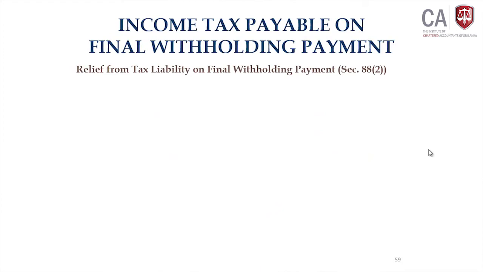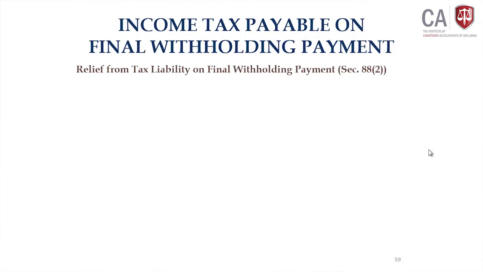Then section 88 subsection 2 tells you that, though it is a final withholding payment, tax on a final withholding payment is recognized as an income tax liability of the withholdee as per the charging section. Under certain circumstances this liability could be relieved. Those instances are captured under section 88 subsection 2.